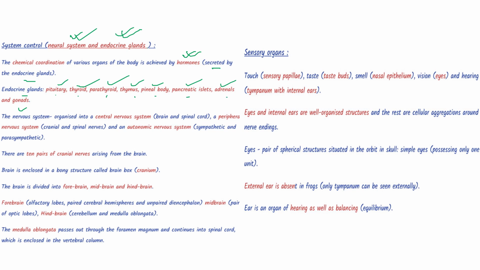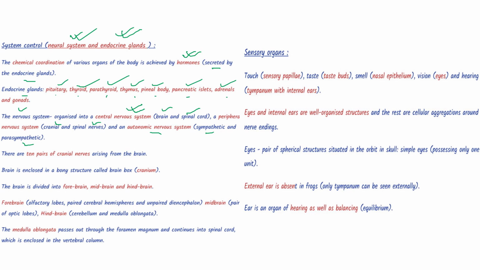The nervous system is organized into a central nervous system, which has the brain and spinal cord, a peripheral nervous system, which has cranial and spinal nerves, and an autonomic nervous system, which has sympathetic and parasympathetic nerves.